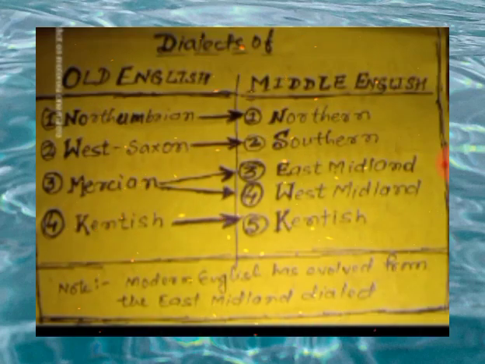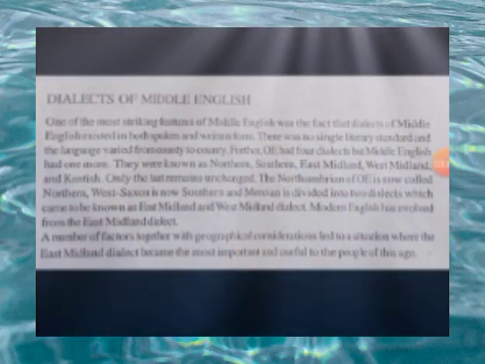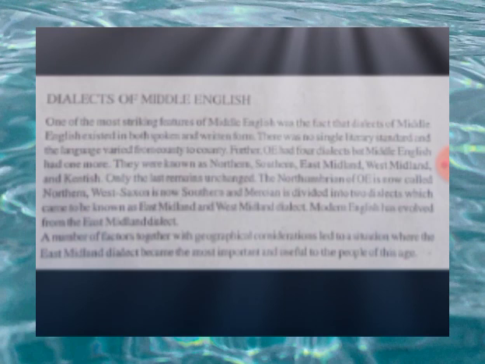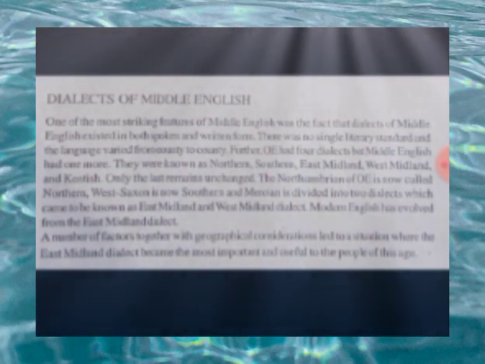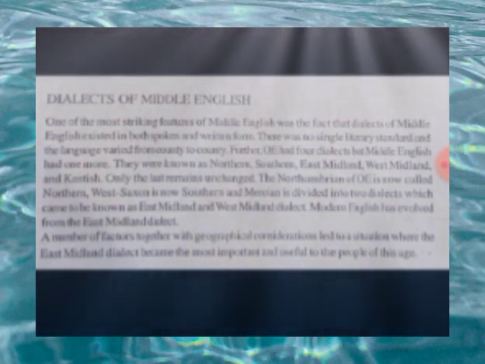So through all this you can see how these dialects changed and how they have been derived. And the major part was that Modern English evolved from the East Midland dialect.